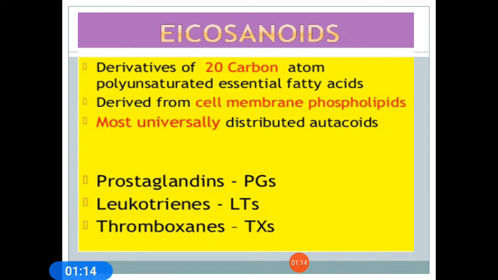So first, coming to eicosanoids. Eicosanoids are derivatives of 20-carbon polyunsaturated essential fatty acids. These are derived from the cell membrane phospholipids. The most universally distributed autacoids are prostaglandins, leukotrienes and thromboxane. Today we discuss prostaglandins and their analogs.